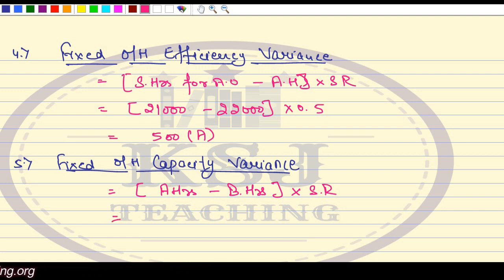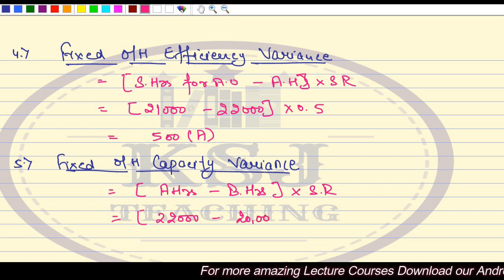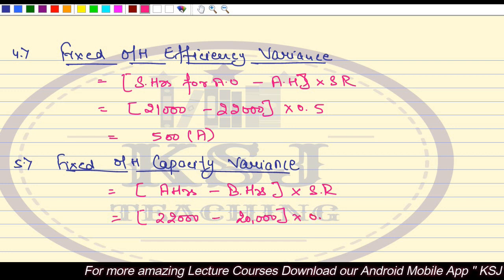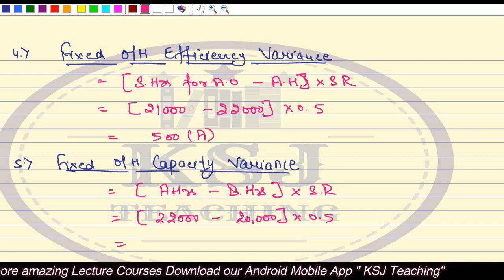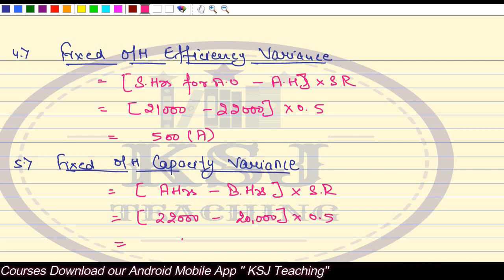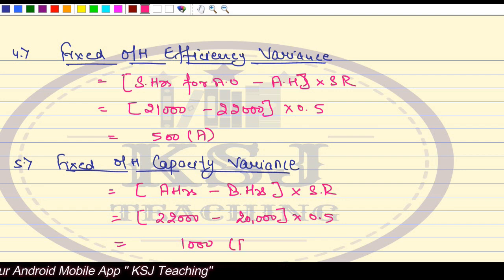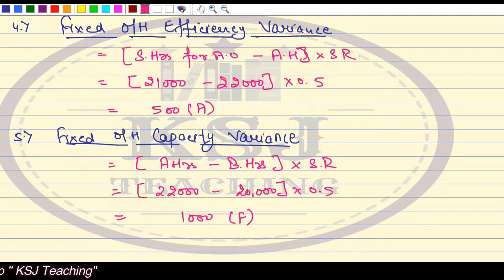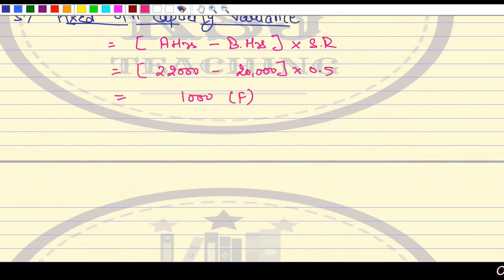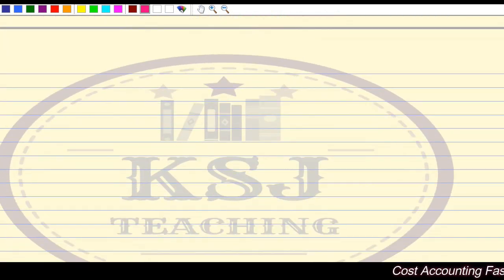Actual hours in this case is 22,000 minus budgeted hours 20,000, multiplied by standard rate, that is 0.5. So this comes out to 2000 multiplied by 0.5, 1000 favorable. Clear? So from here we can say one thing.